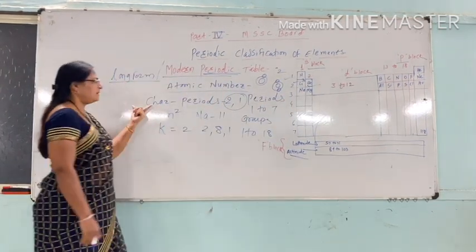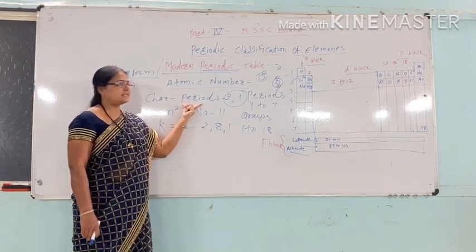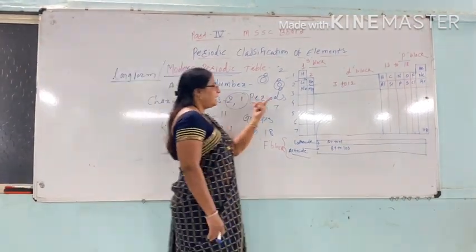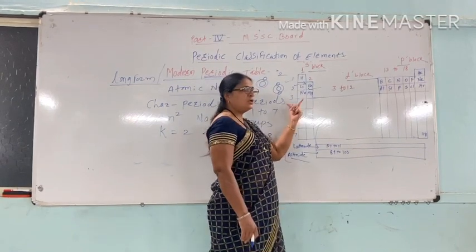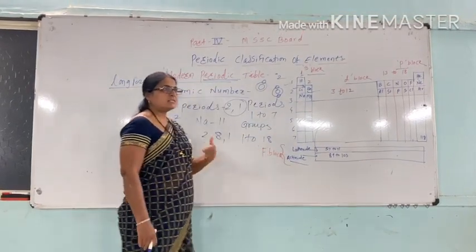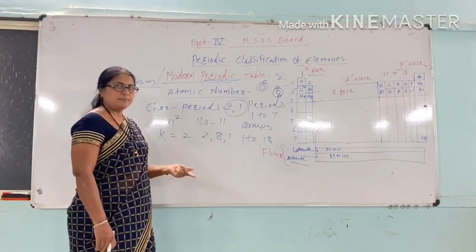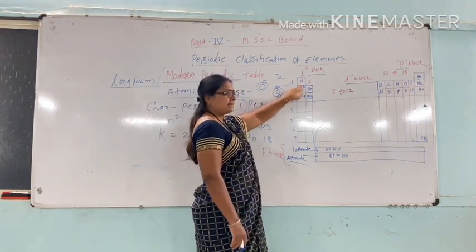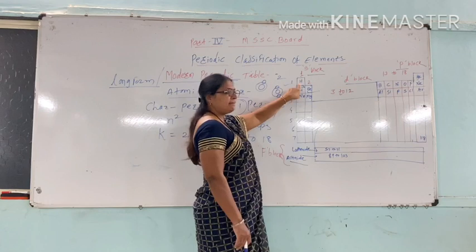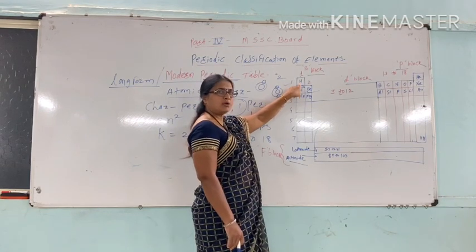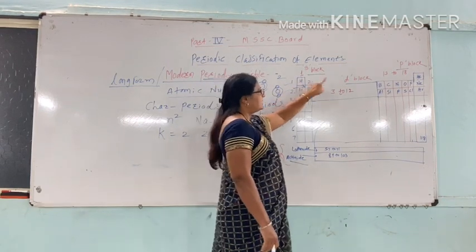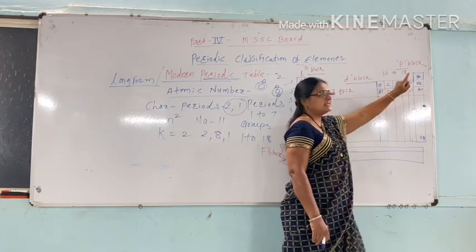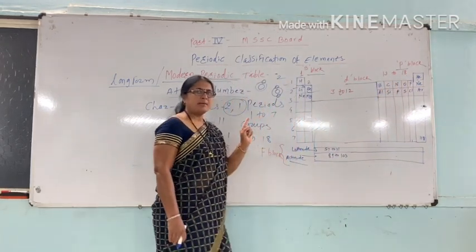Another characteristic of the periods is that in each period a new shell starts filling up. That is, in the first period, the first element is hydrogen having atomic number 1. The second element is helium having atomic number 2.